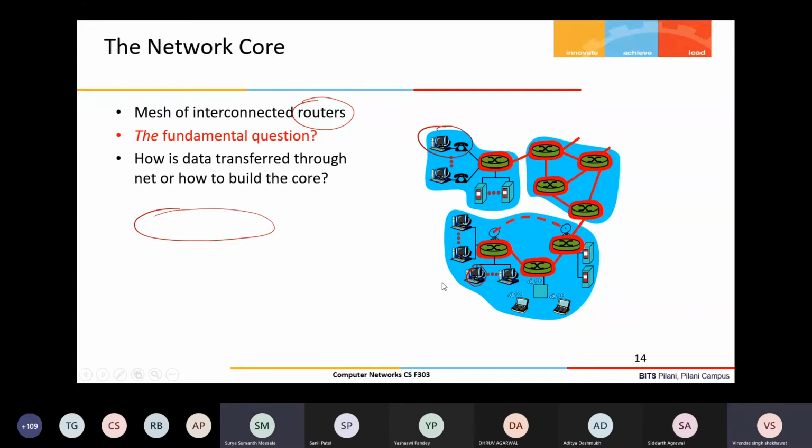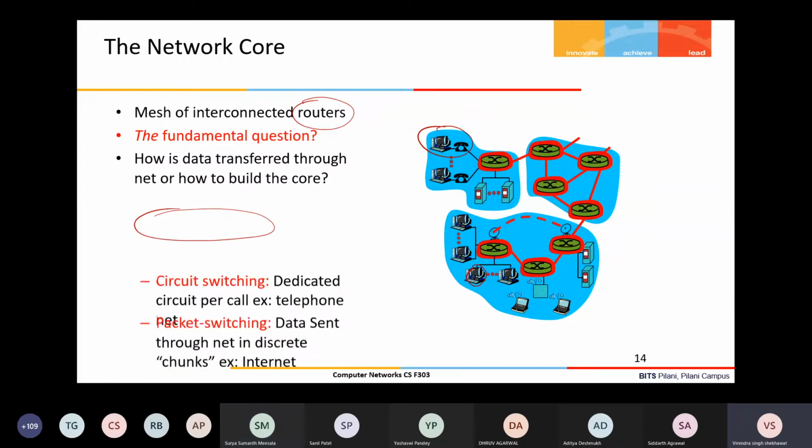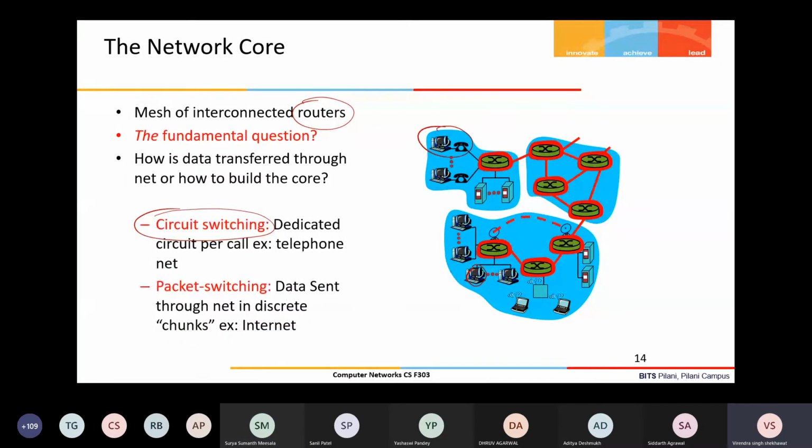Right. So we have discussed up to this point what a network is, and how the internet is different from a small network. The internet is basically an interconnection of various networks.